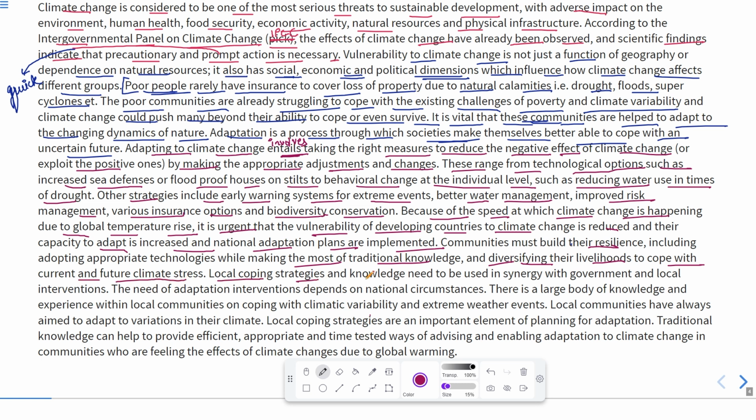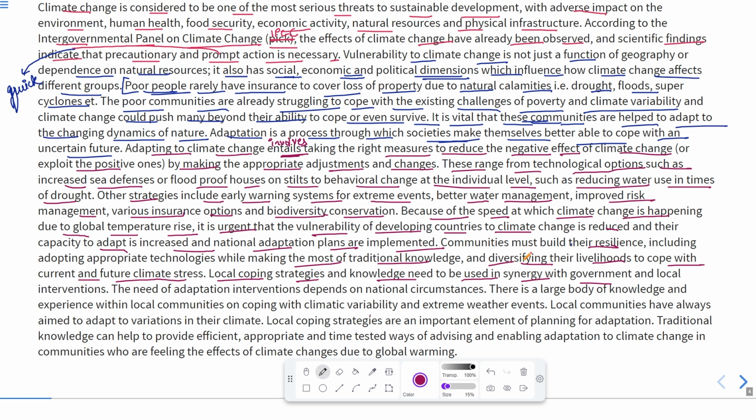Local coping strategies and knowledge need to be used in synergy with government. It means there should be a coalition or alliance with the government, that is, local strategies along with the government, so that the people can be taught, or made adaptable to the environment.